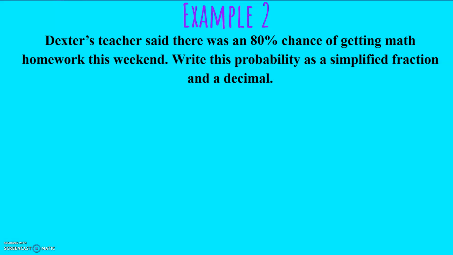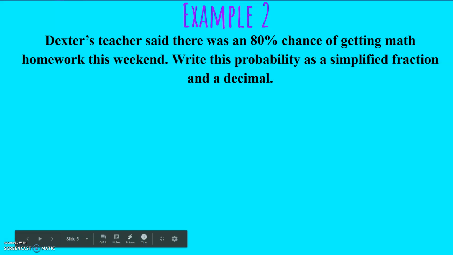probability we were using in example 1, this would be likely. It is higher than 50%, but not 100%. So it's not equally likely and it's not certain. It's between the two. So it's likely. Now, we're going to write this probability as a simplified fraction and as a decimal.